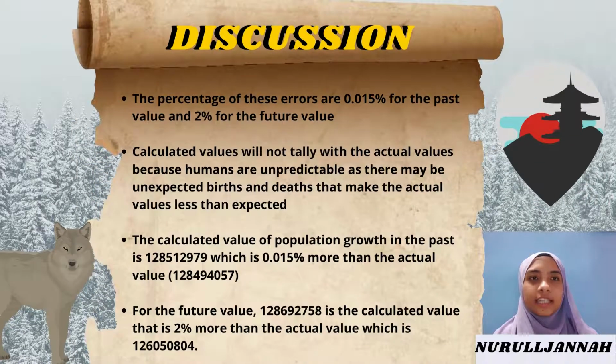From the calculation, the values that we got are not accurate with the actual values, as some errors occur that affect the actual values. The percentage of this error is 0.015% for the past value and 2% for the future value. The calculated values will not tally with the actual value because humans are unpredictable, as there may be unexpected births and deaths that make the actual value less than expected.